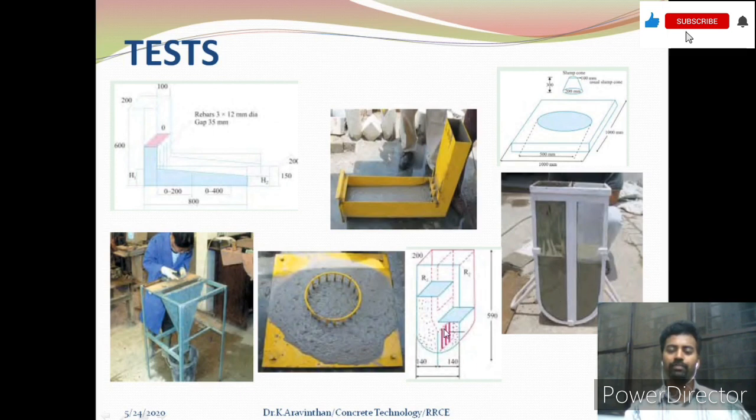Reinforcement bars will be provided, and the concrete should pass through the reinforcement and fill the remaining portion. The U-box test dimensions are given here. It also indicates the passing ability in the reinforcement.